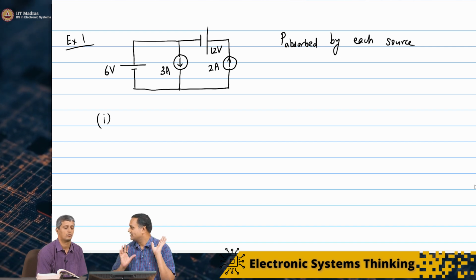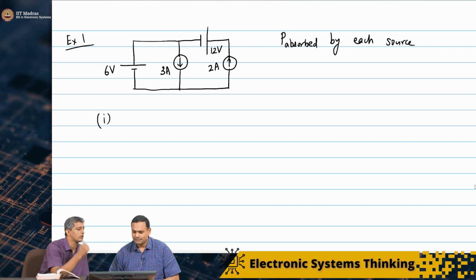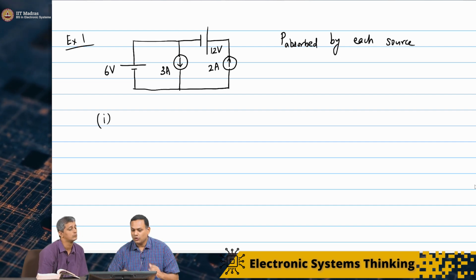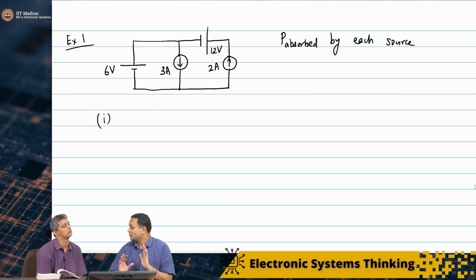finding out different currents and voltages. So the first thing I would say is why don't we start with the 12 volt source? We need to find out the current through the 12 volt source.